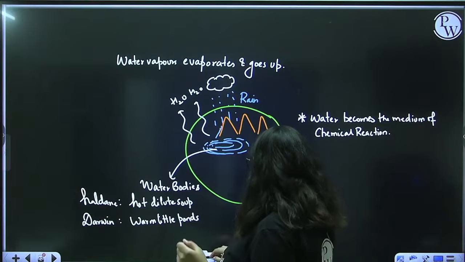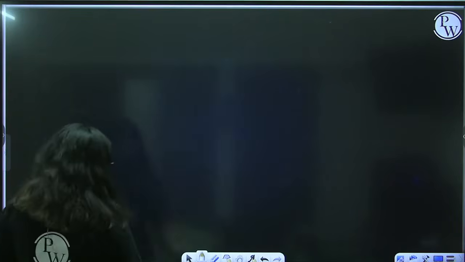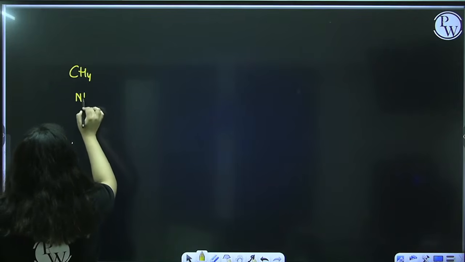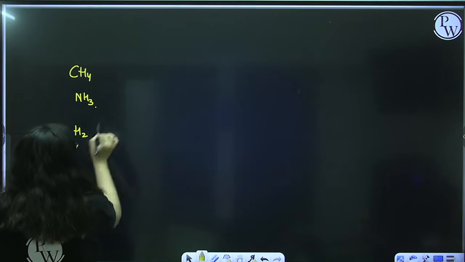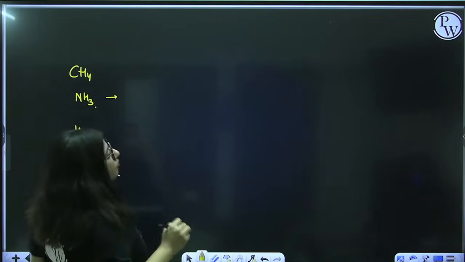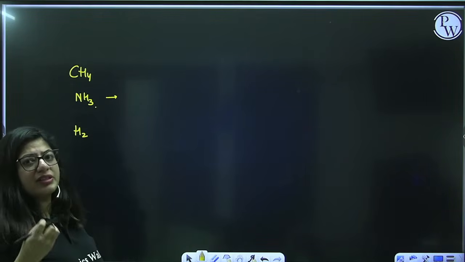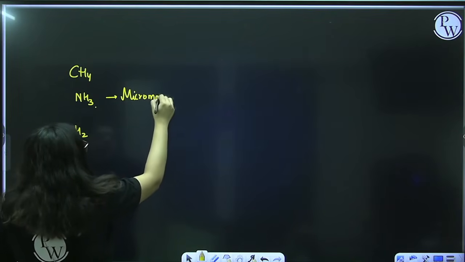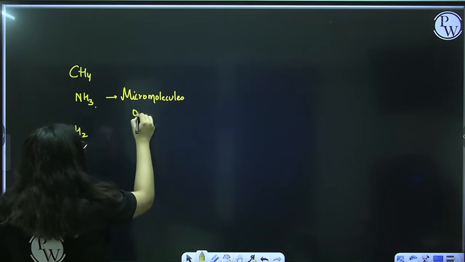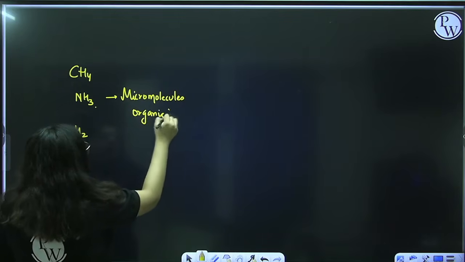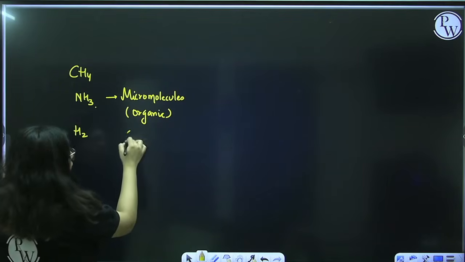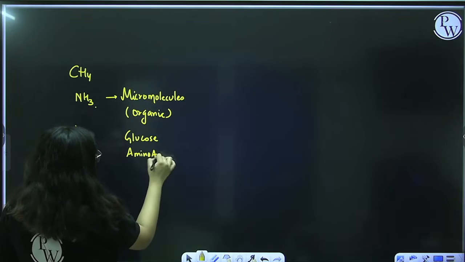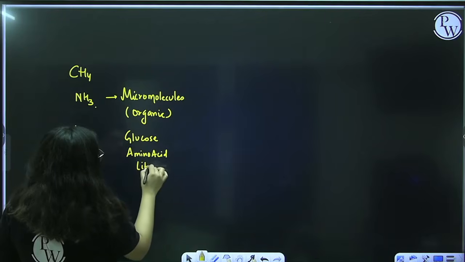So what happened when these chemical reactions took place? Imagine there was methane, ammonia and hydrogen. Once they reacted, they formed organic molecules. They were biomolecules, but these were very simple biomolecules. These were micromolecules, and they were organic. What were these? Like your glucose, like amino acids, lipids. All these molecules were formed.